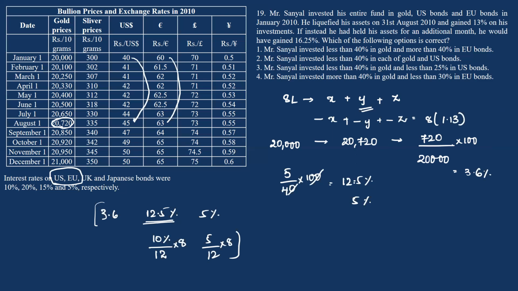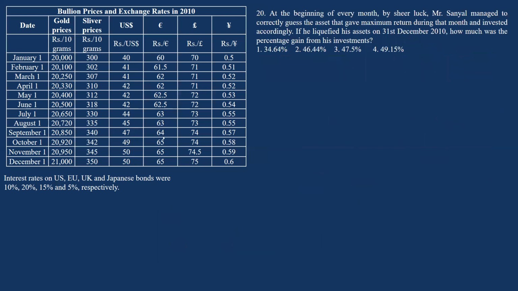And again, if we had held his assets for an additional month, so now you need to consider the return by investing them in gold, US dollars and EU dollars for 9 months. Okay, then you will get one return. You will get three equations. You can solve for the values of x, y, and z, which I consider to be a very time taking question. Now coming to 20th question.